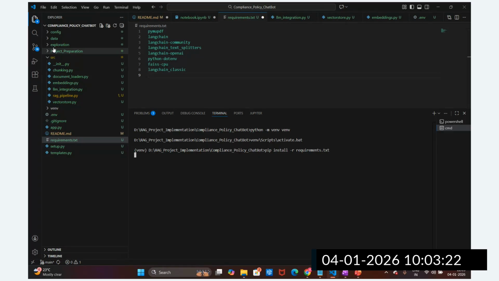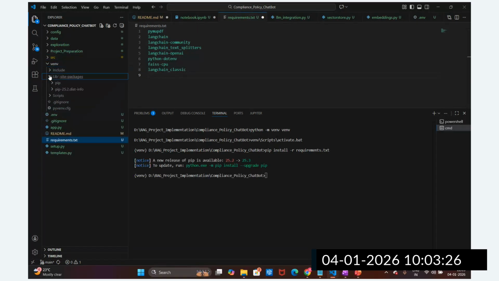As of now, you can see here we have the virtual environment, guys. In the virtual environment, there is a library. You can see here is the library. In the library, as of now, we have only the pip package. There is nothing else installed. But now we are going to install these packages. What happened?